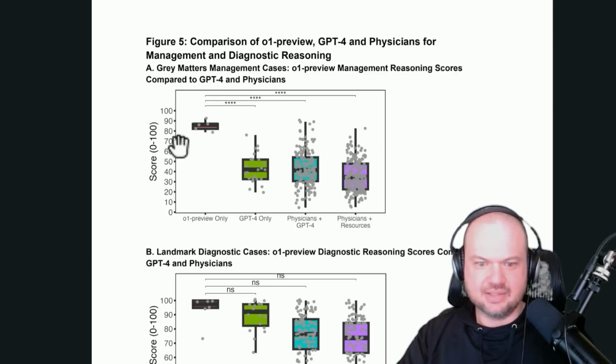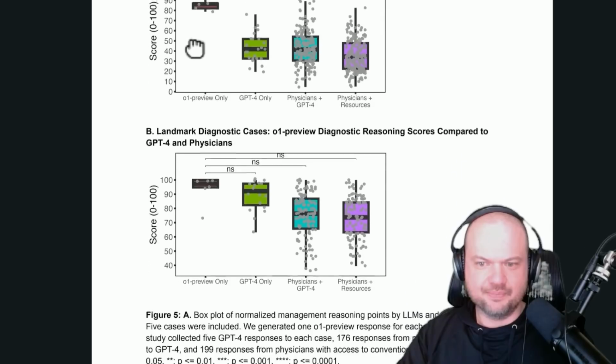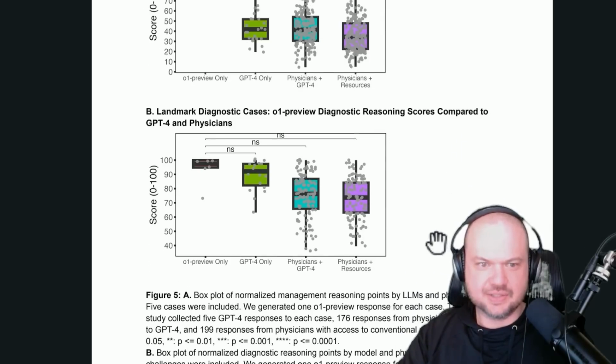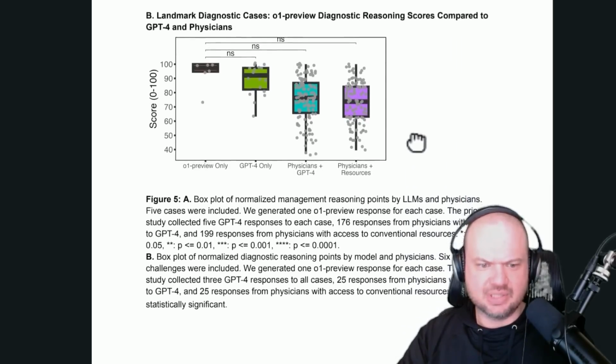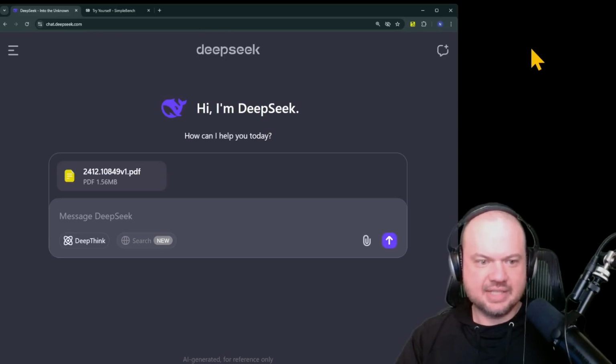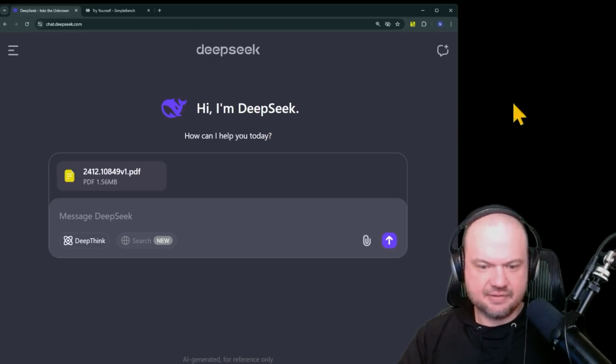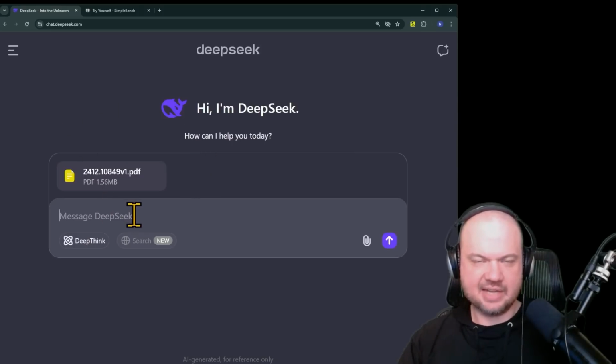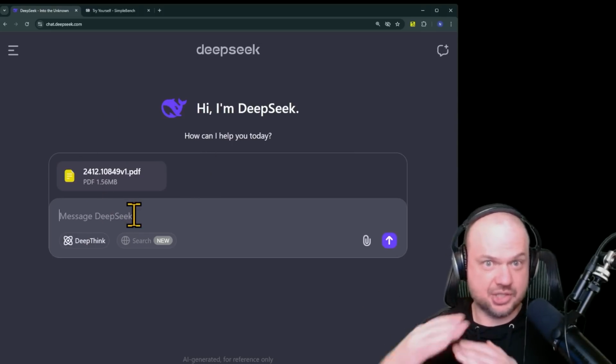But I gotta say, this is kind of crazy, isn't it? Same thing with landmark diagnostic cases. O1 Preview absolutely nails it. So I've uploaded that study as a PDF. Let me see how many pages it has. It has 25 pages, a lot of text as you saw there. Well, I showed you a few images, but most of the pages are just full of text.